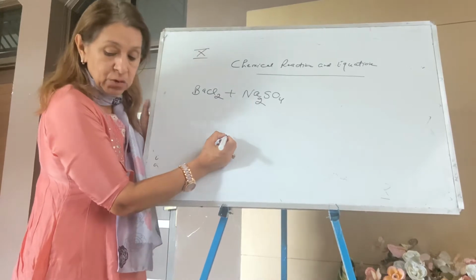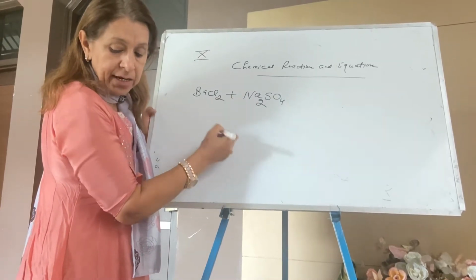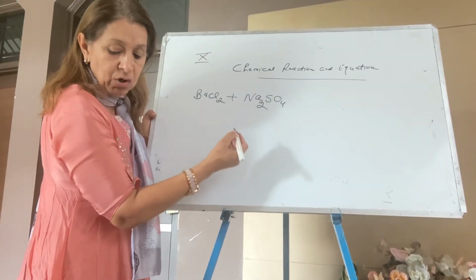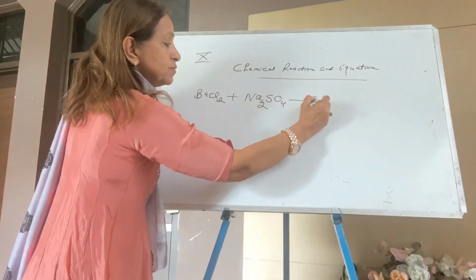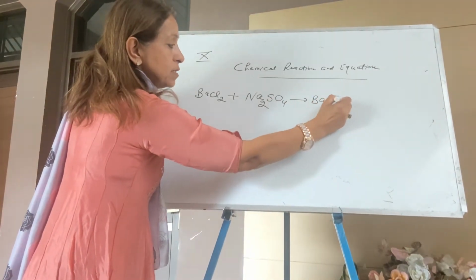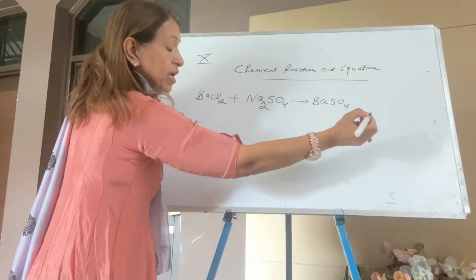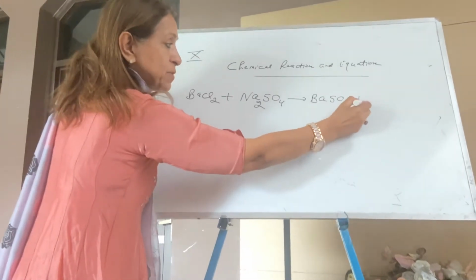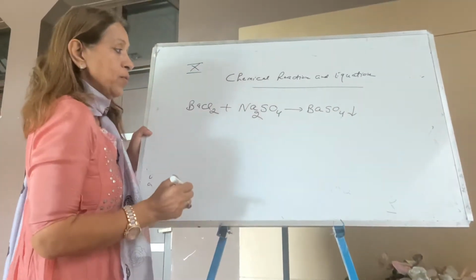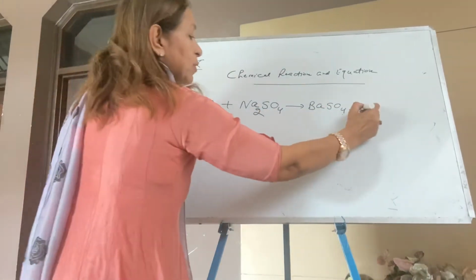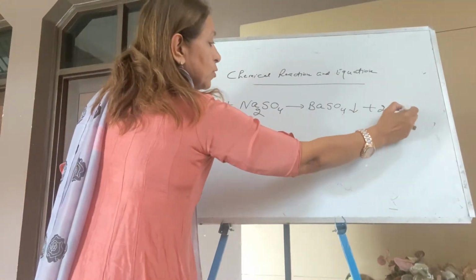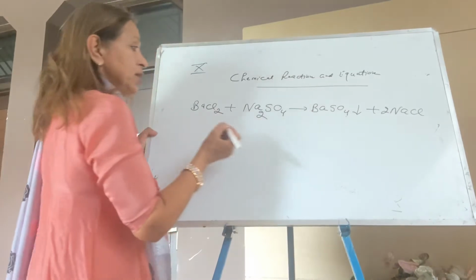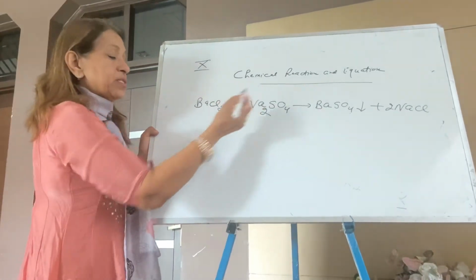Barium chloride plus sodium sulfate in water gives an insoluble barium sulfate. Barium is 2 plus, sulfate is 2 minus. Because they are giving an insoluble product, it is a precipitate. You put a downward arrow, barium sulfate and sodium chloride. You can put the physical states even. Now it is very simple. I balanced it even.